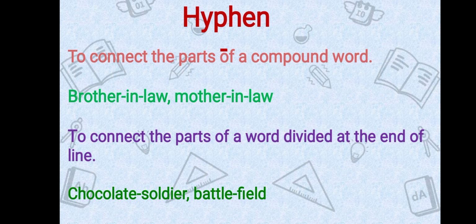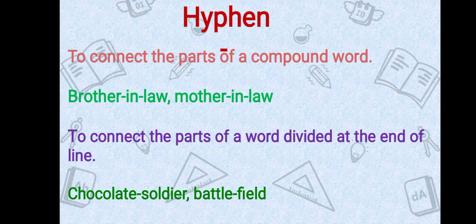For example, "brother-in-law." See, brother is a different word, in is a different word, and law is a different word, but we have combined these words and made a compound word. And now this word has a single meaning, right?